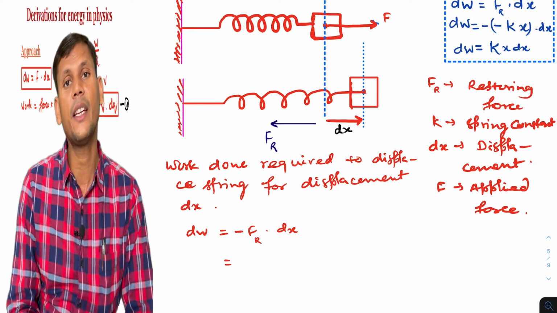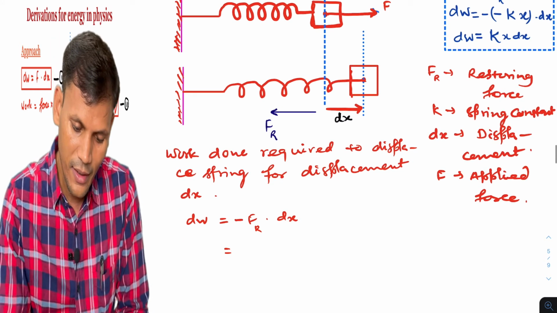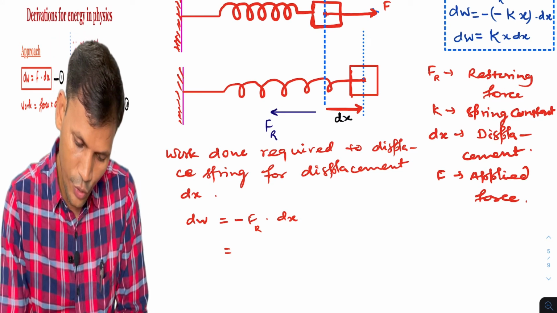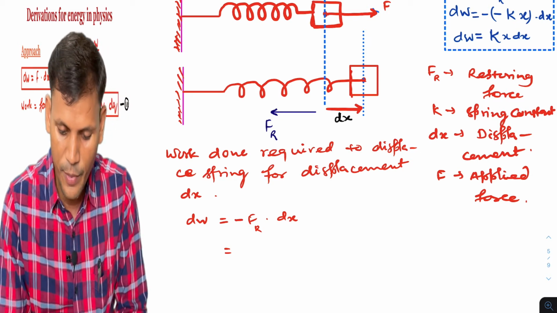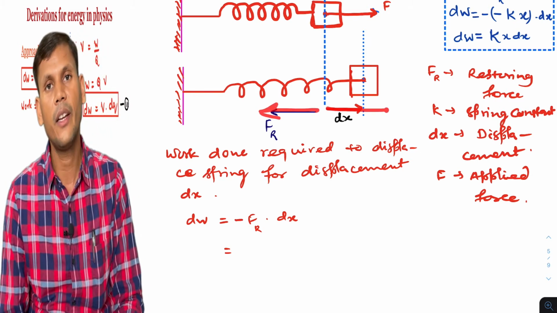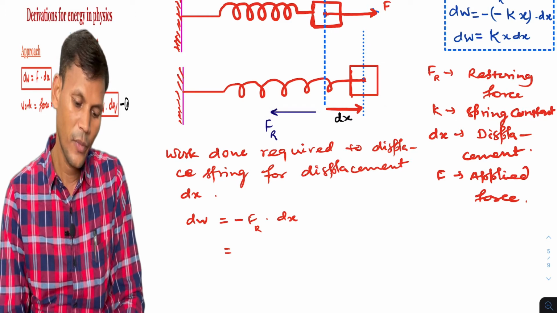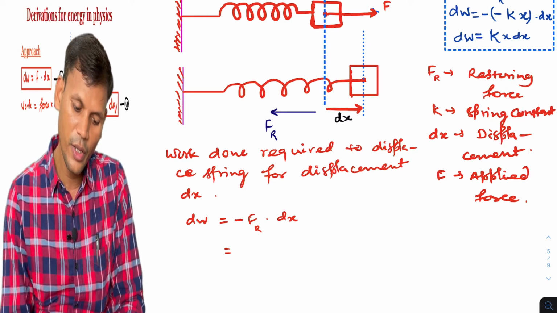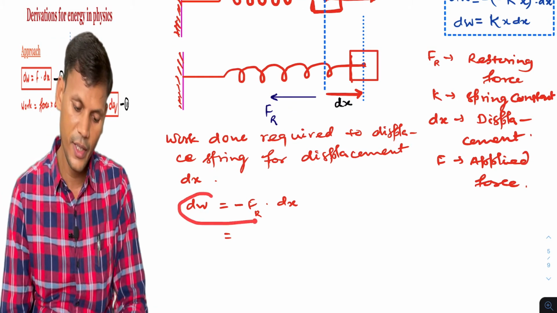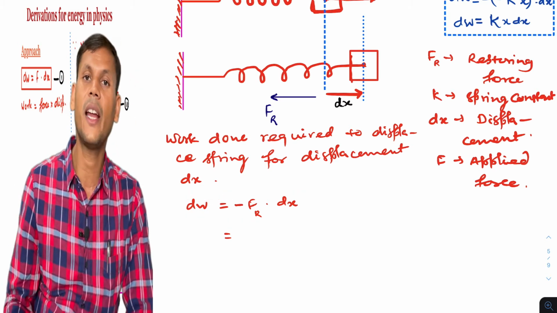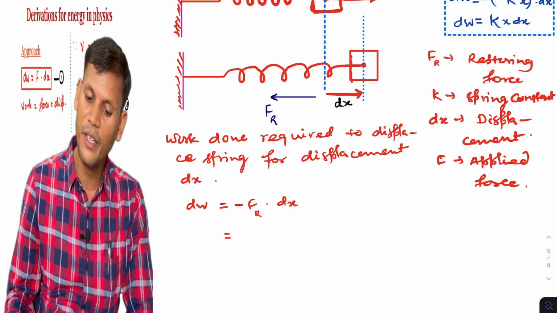Why will it be negative? Because the restoring force is acting in this direction but the displacement is in this direction, so the work done will be negative. So I have written dW is equal to minus Fr into dx, and the restoring force is directly proportional to displacement, as we already know.